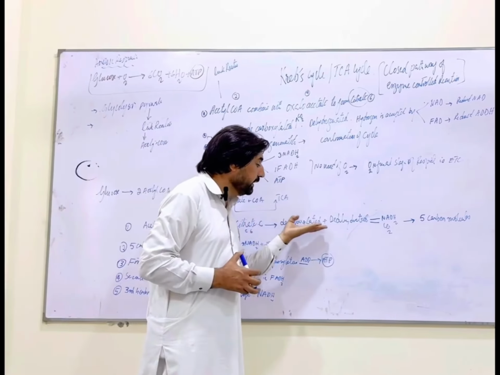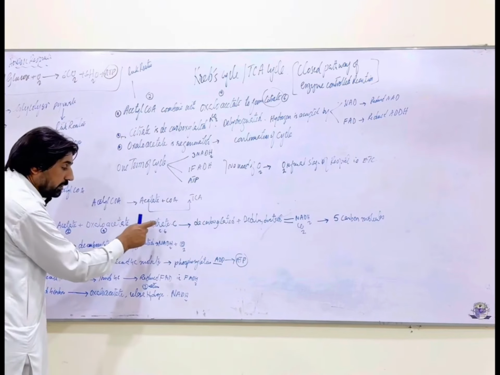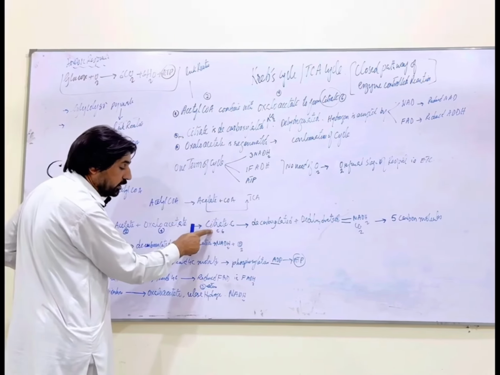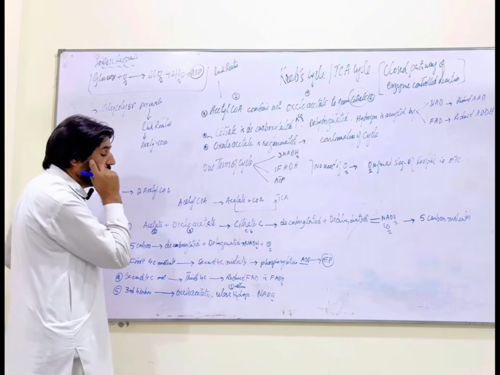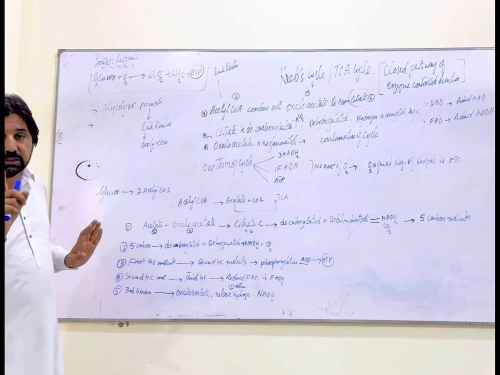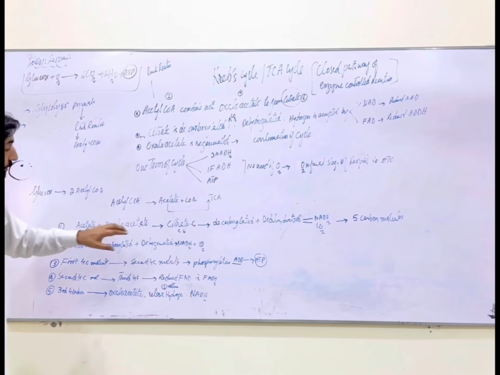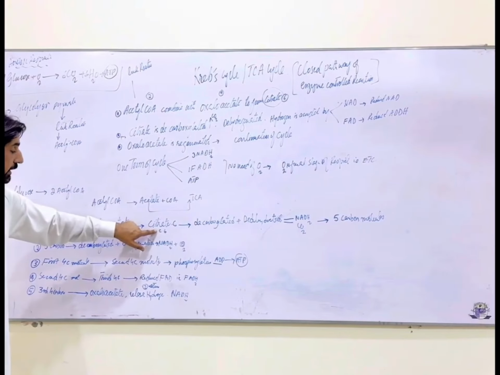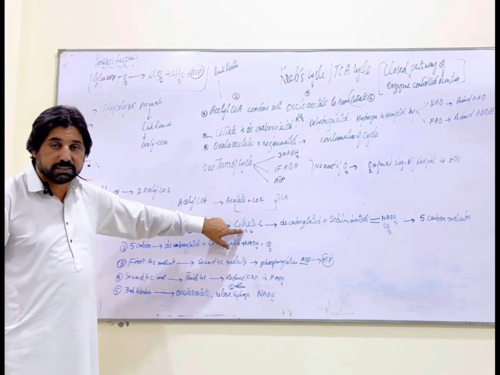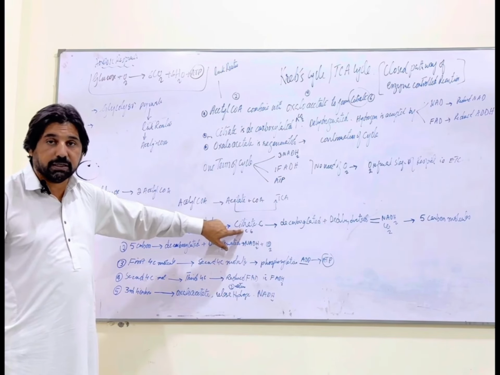In the first cycle, this citrate, a 6 carbon compound, is decarboxylated and dehydrogenated. During the decarboxylation, 1 carbon molecule is removed from the citrate in the form of carbon dioxide.